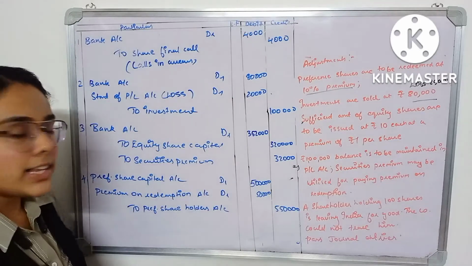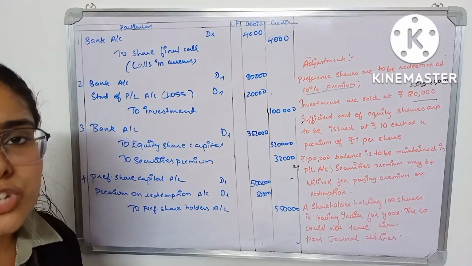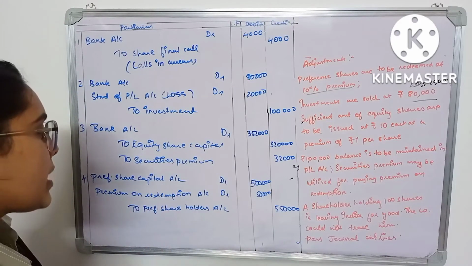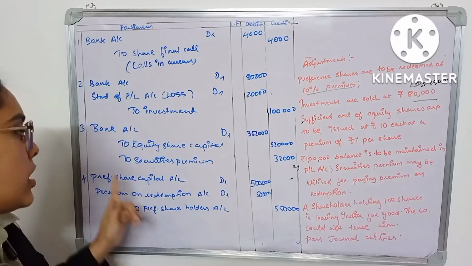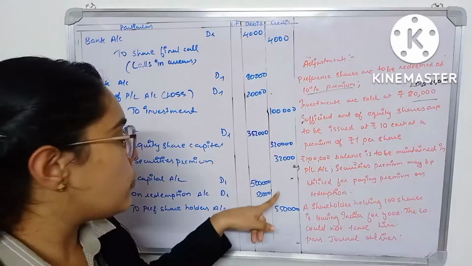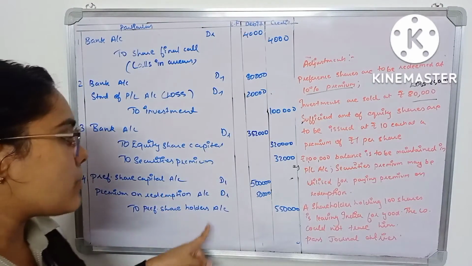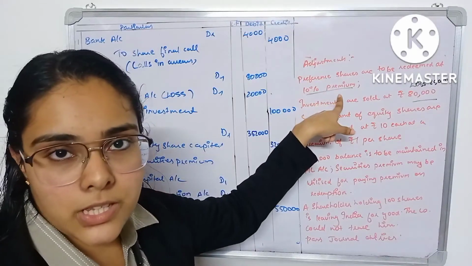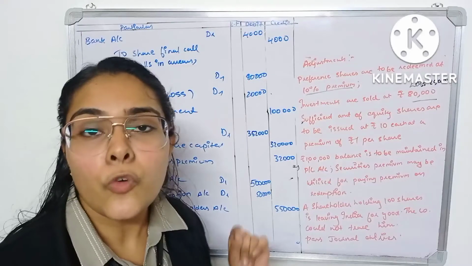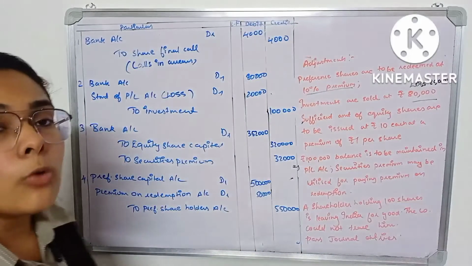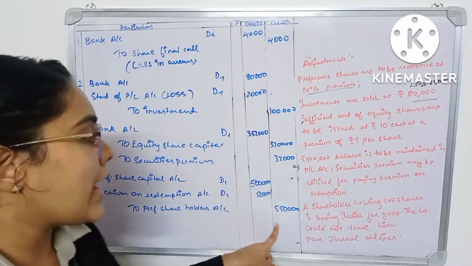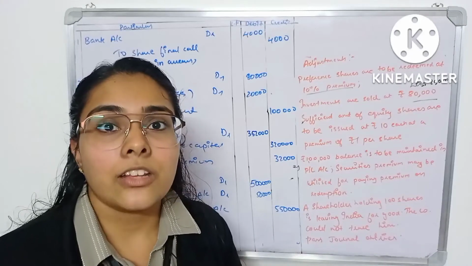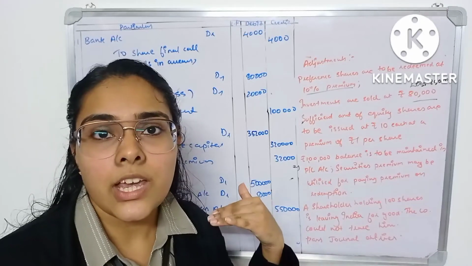Now the fourth entry is the entry in which the preference share capital becomes due. So what will be the entry? Preference share capital account debtor, premium on redemption account debtor to preference shareholders account. Against preference share capital you write the face value, which is 5,00,000, and against premium on redemption it was 10%, right? The preference shares were to be redeemed at 10% premium. So 10% of 5,00,000 will give you 50,000. So the total amount due to the preference shareholders was 5,50,000.